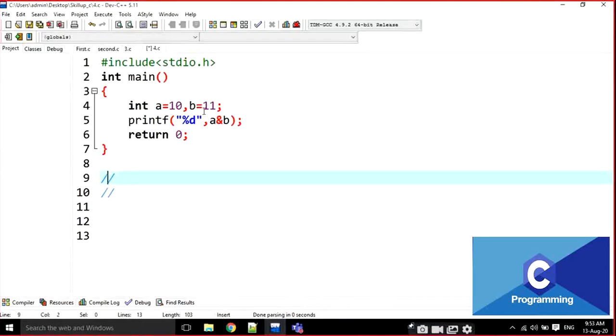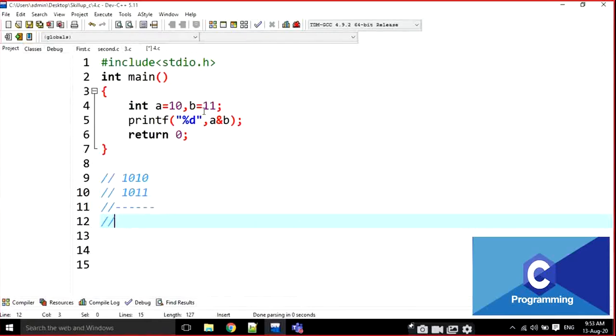What is the binary value for 10? 1010. Binary value for 11? 1011. In a logical AND operation, we are working between two values.